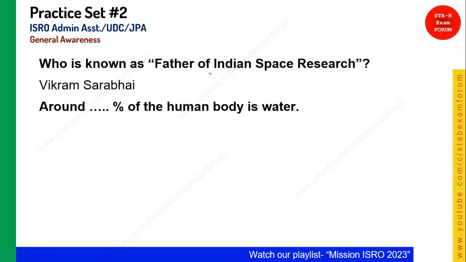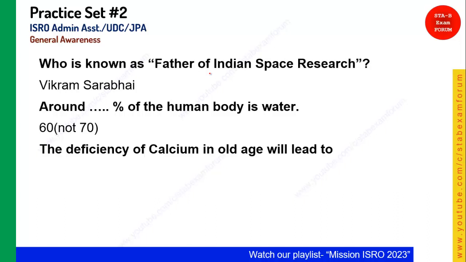Around blank percent of the human body is water. This is again confusing, but you should remember it is 60, not 70. 60% of the human body is water. Quickly coming to the next question. Deficiency of calcium in old age will lead to what?